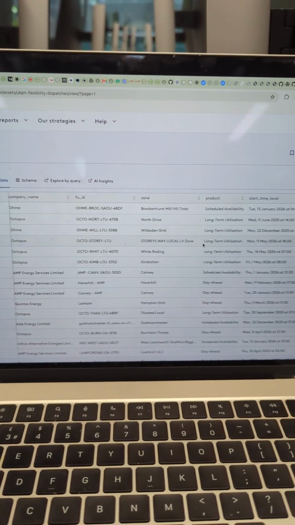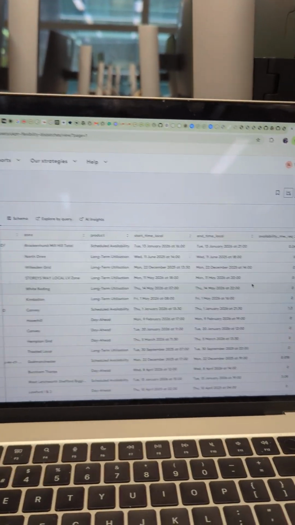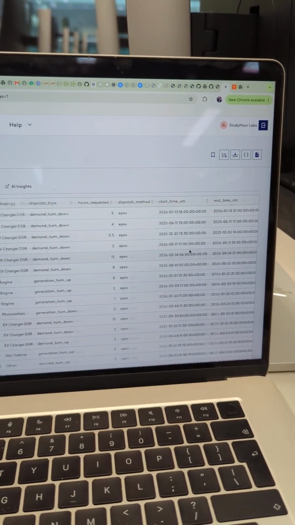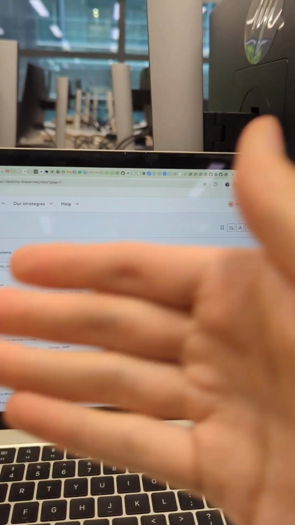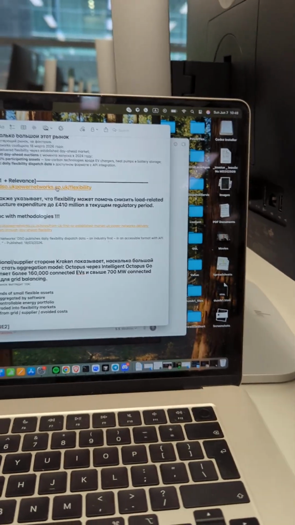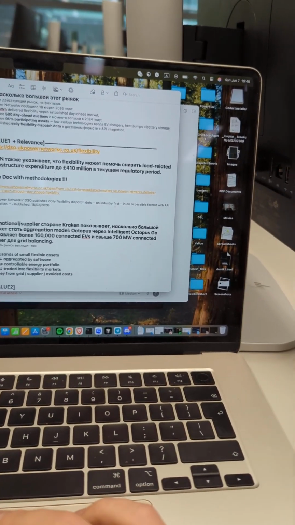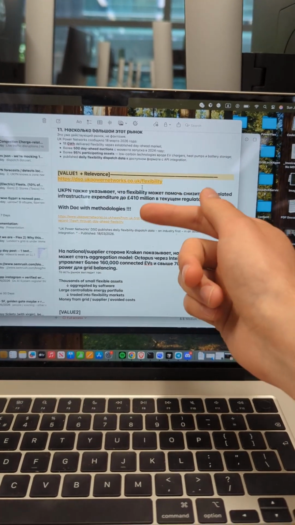So flexibility dispatches. It's an open data set that we're grounding our agent on. So this is basically how the data set looks. Each row represents a flexibility event that other electric companies could participate in, right? We've seen tremendous value for the companies that decide to participate. So for example, this is the projection for the government profit of 400.